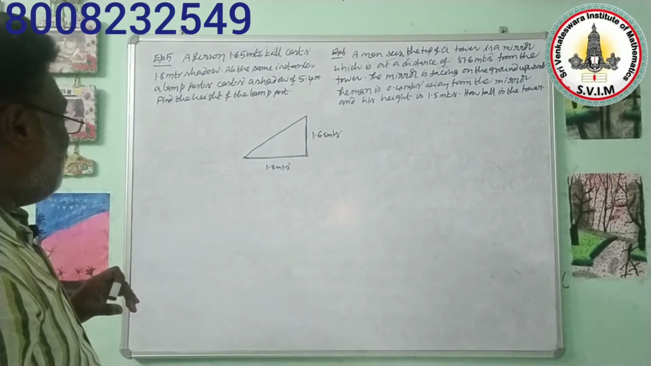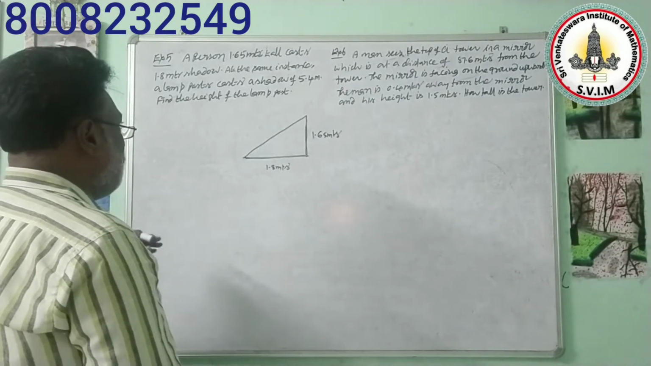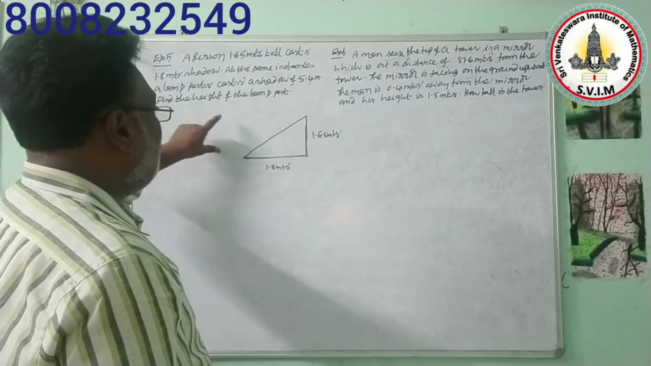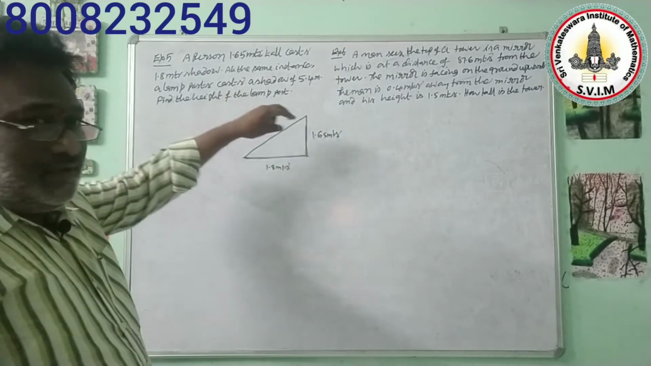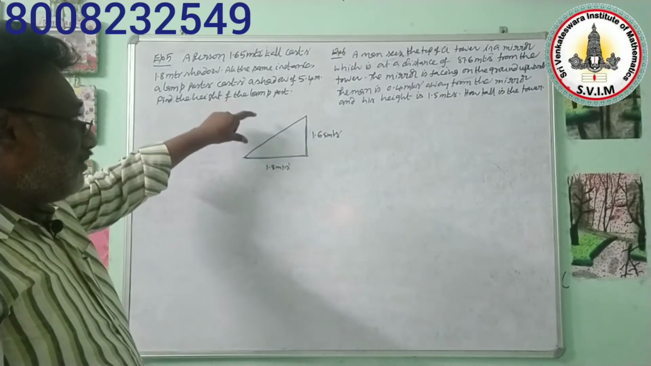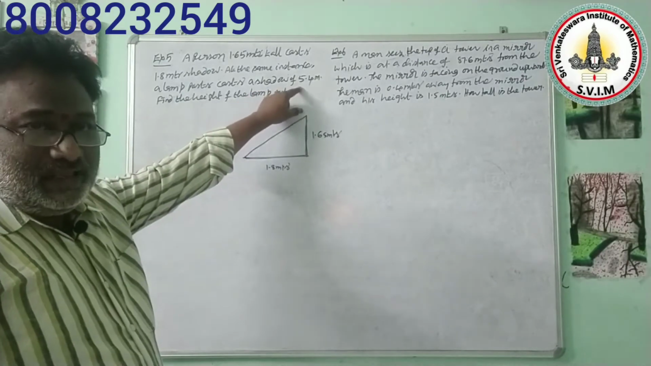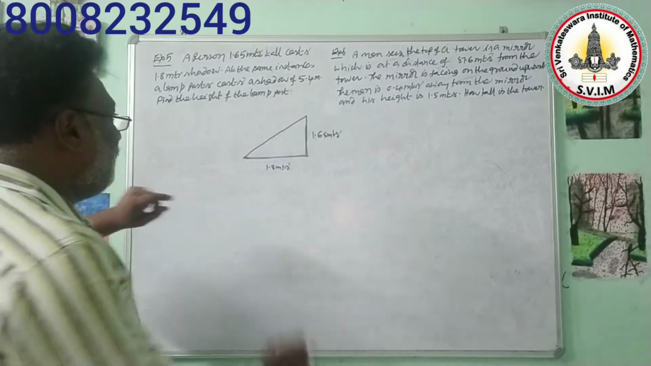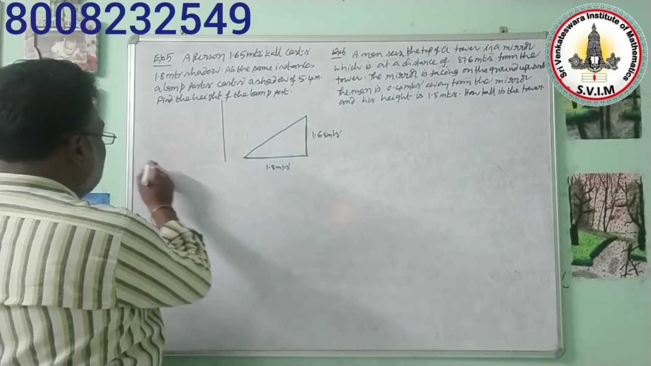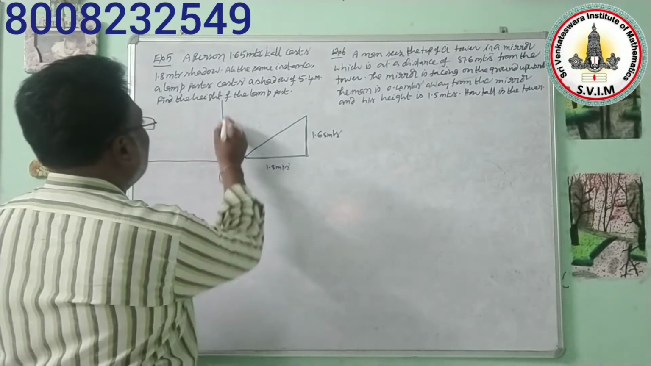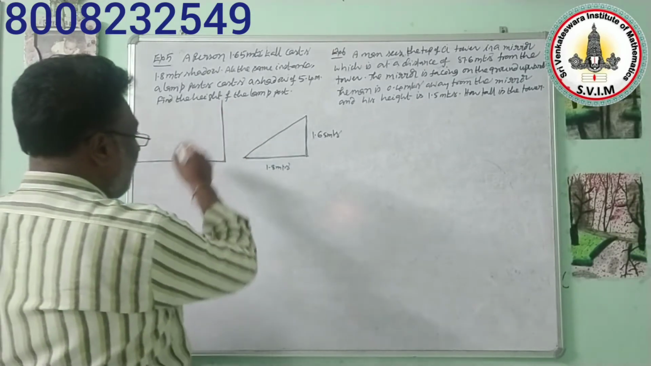Next, at the same instance a lamp post casts a shadow of 5.4 meters. Find the height of the lamp post. Here one more lamp post has been given in this problem. The height of that lamp post is not given, but how much shadow it is casting, that has been given, that is 5.4 meters. That one you need to understand here. So here, for example, the lamp post, if you take in this way, okay, it casts its shadow of length in this way. This is the shadow length of that lamp post.